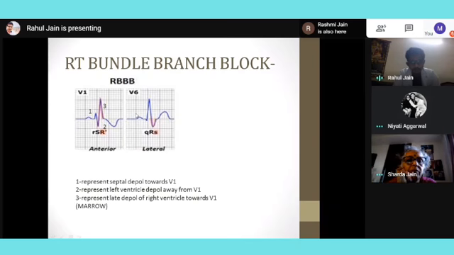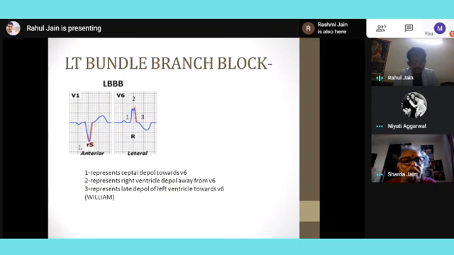In case of left bundle branch block, it is opposite. In V1 I will see a W, and in V6 I will see an M. So it becomes the WiLLiaM pattern. In William, the center is L, V1 is W, and V6 is M. Okay, ma'am.